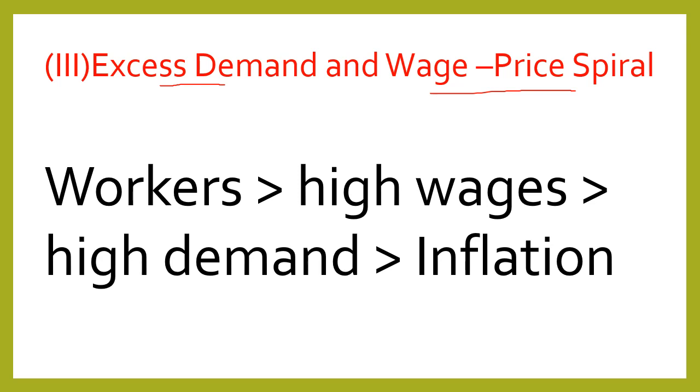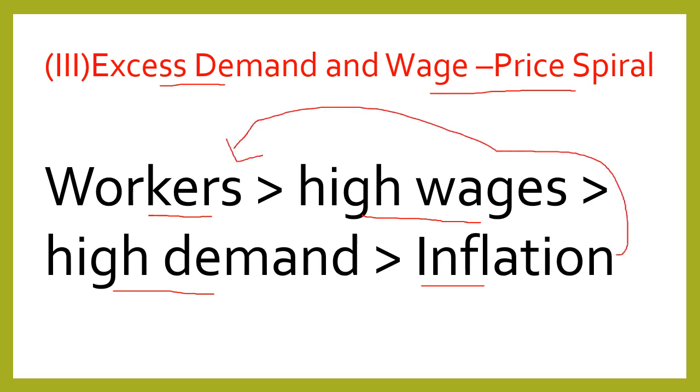If prices rise, workers of a country will demand higher wages. If their wages are increased, their demand will also increase, which will again lead to inflation. Now again inflation would be there, so workers will again demand higher wages, and the circle will go on and our economic growth will be trapped in the wage price spiral.